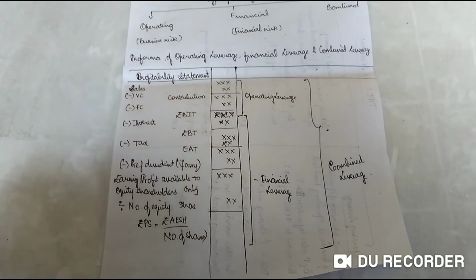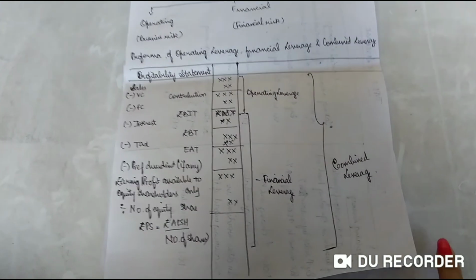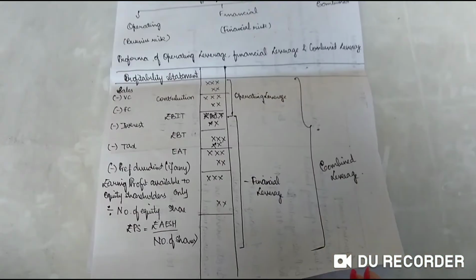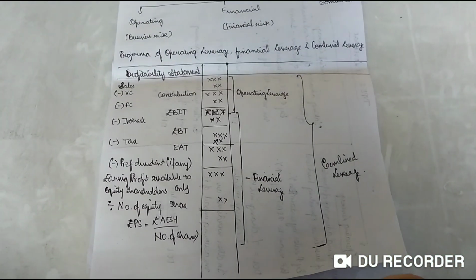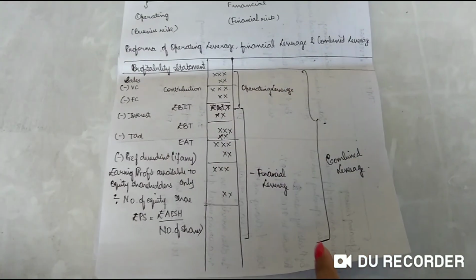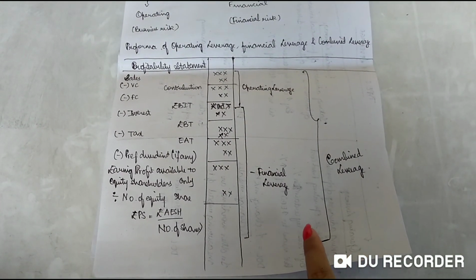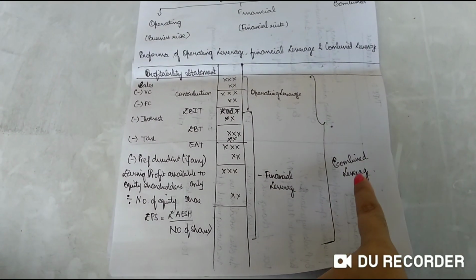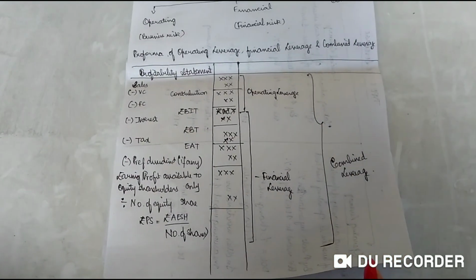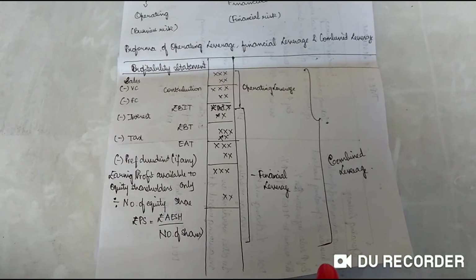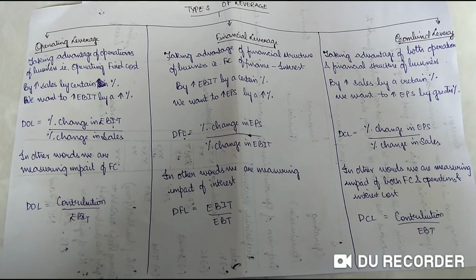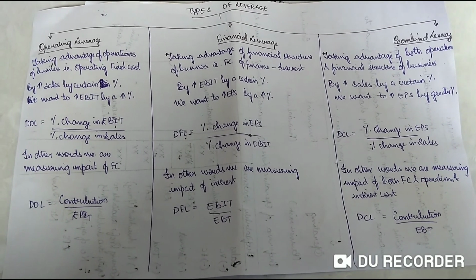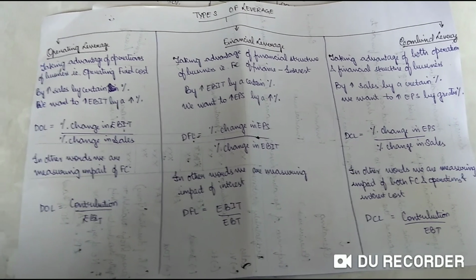You should know all of these, and when you are using combined leverage you will require all of these. Mostly what we do is we calculate operating leverage and financial leverage separately, and then we multiply both to get combined leverage. You will understand as we do the problems. Here we have three types of leverages, and we'll try to understand the formulas.